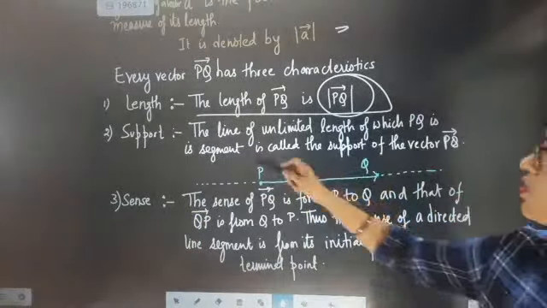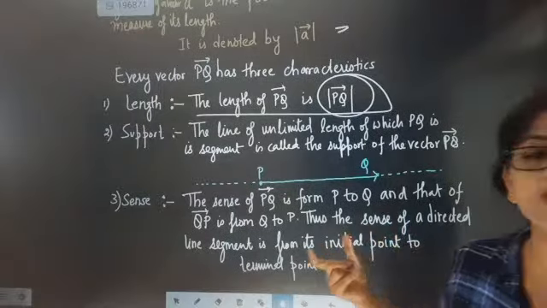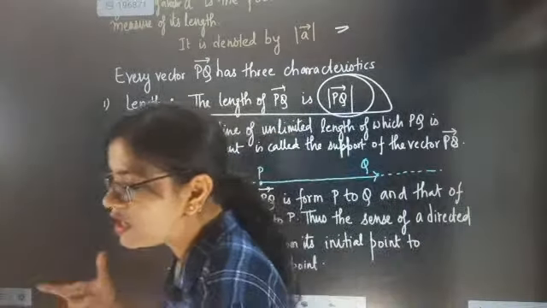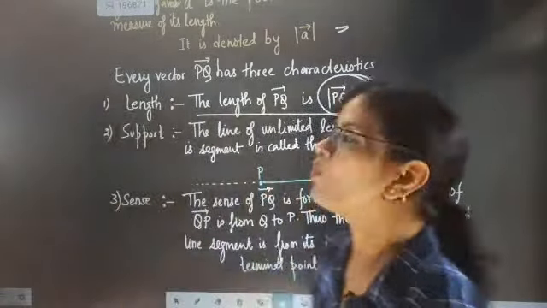The line of unlimited length, of which PQ is a segment, because a segment has magnitude. So that's what the line of unlimited length of which PQ is a segment is called: the support of the vector. It is exactly called the support of the vector.